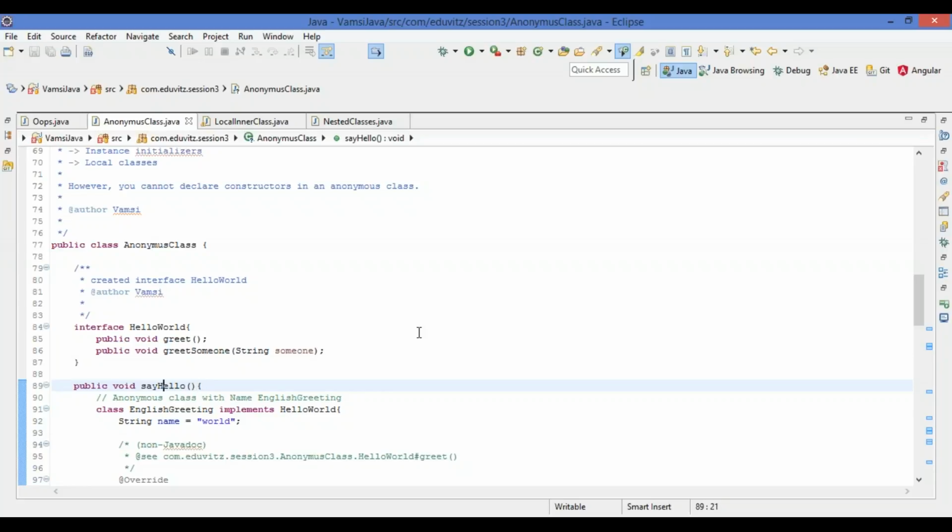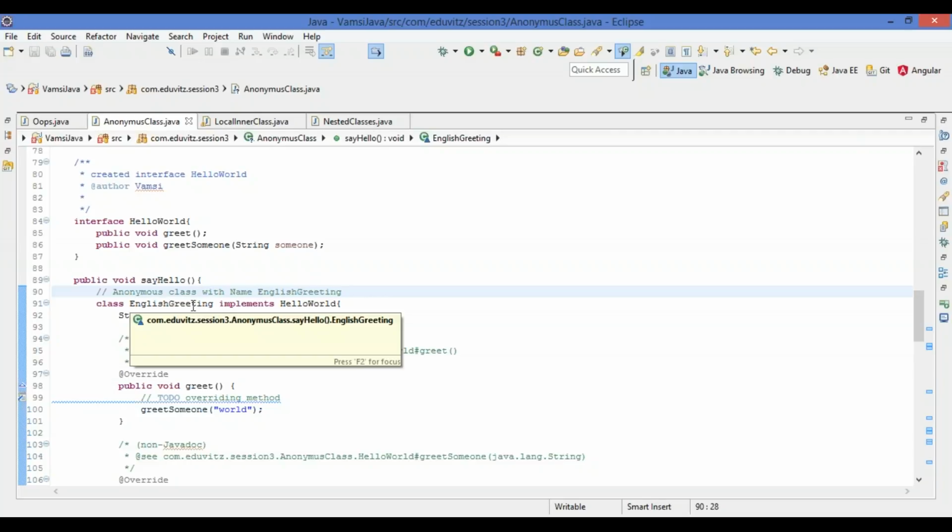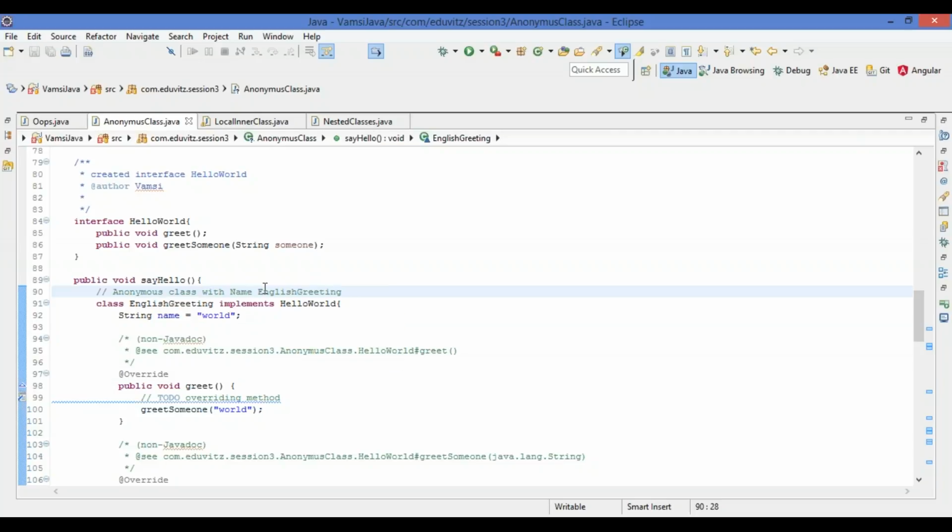I have put sayHello, and inside this hello method I have written a class EnglishGreeting. This is similar to the anonymous class, a local inner class kind of, because we have defined the name here, it becomes a local inner class.